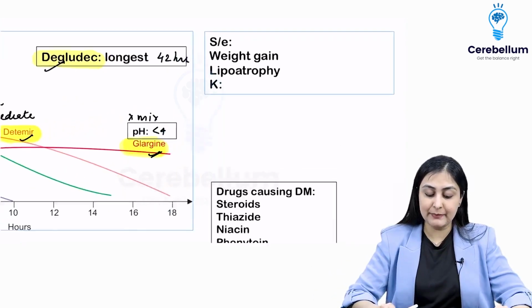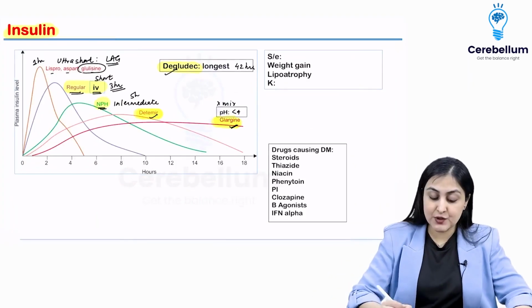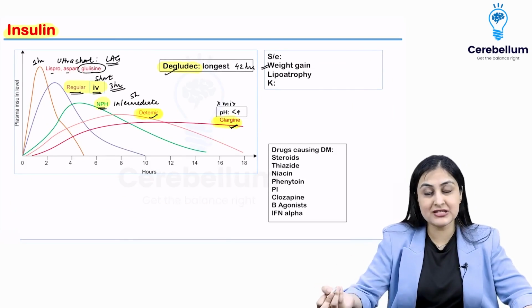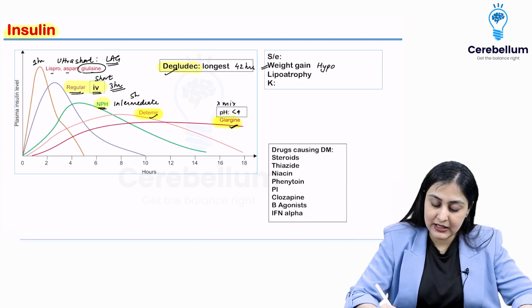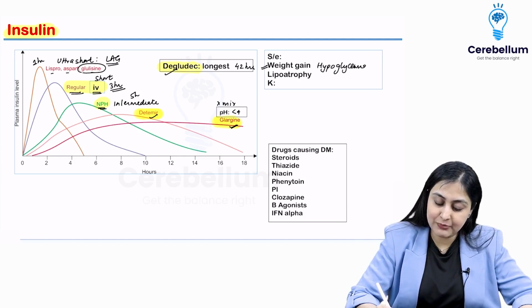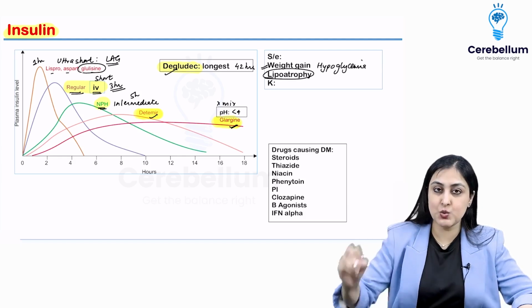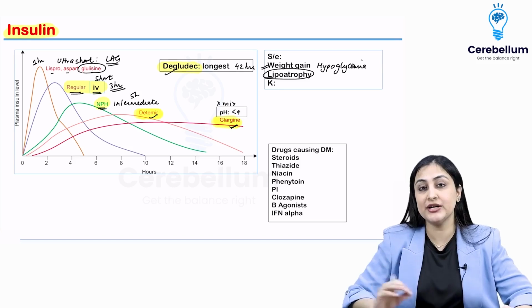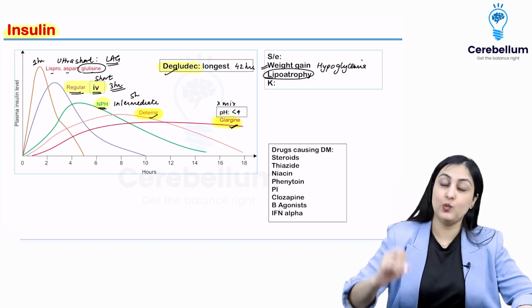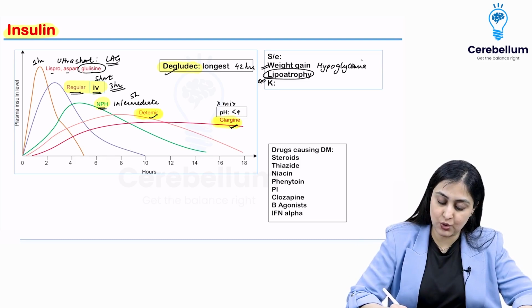Now, insulin, remember, has a few side effects. It is going to cause weight gain, and obviously hypoglycemia is one side effect which it will have. Apart from that, you can have lipoatrophy, and that is why you must switch the sites of the subcutaneous injections. You have to keep switching it in order to prevent lipoatrophy.